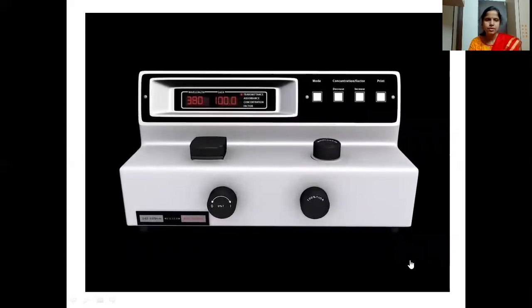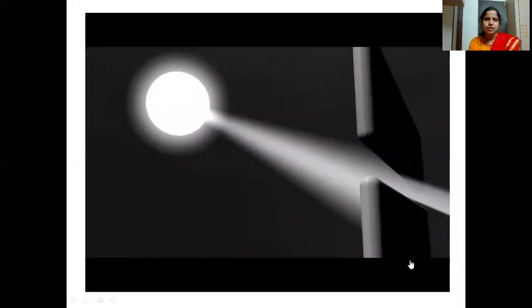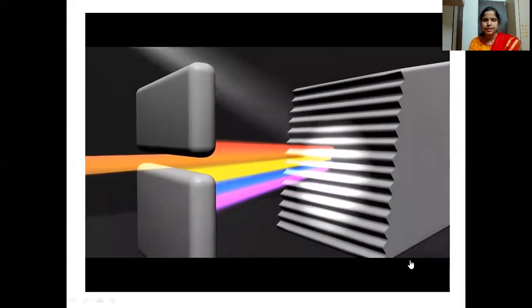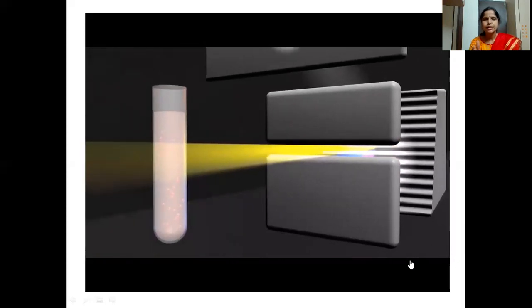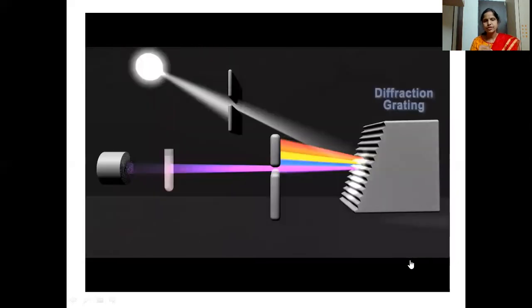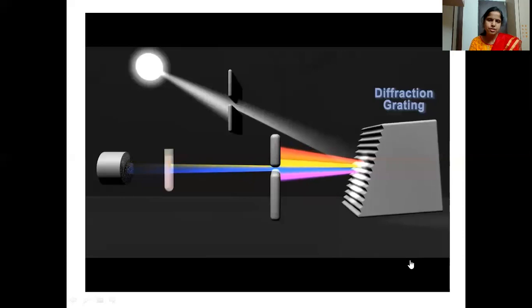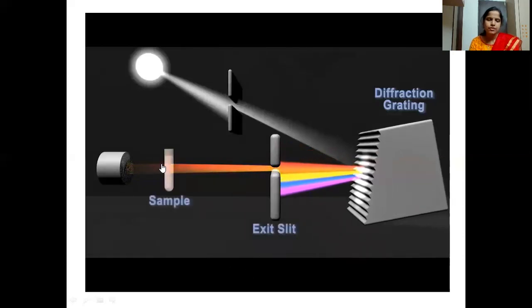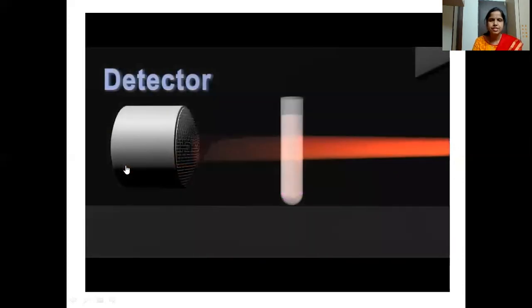Just once again you can look at it. The light source falls on the grating, and that grating can be rotated so that any particular wavelength of light can be selected and passed through the slit. This whole thing is nothing but a monochromator. The light falls onto the sample and is detected by the detector.